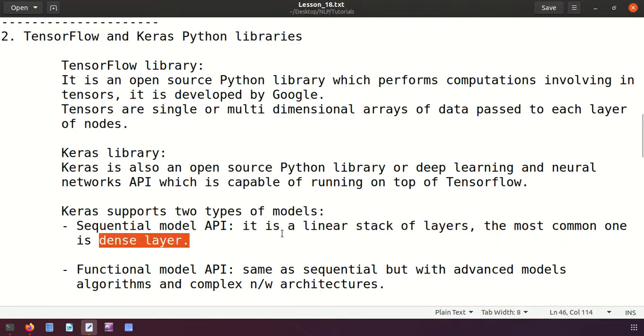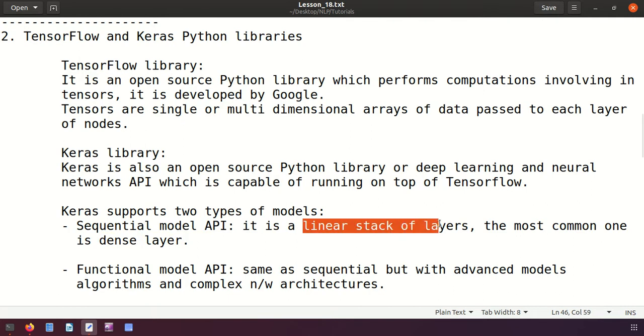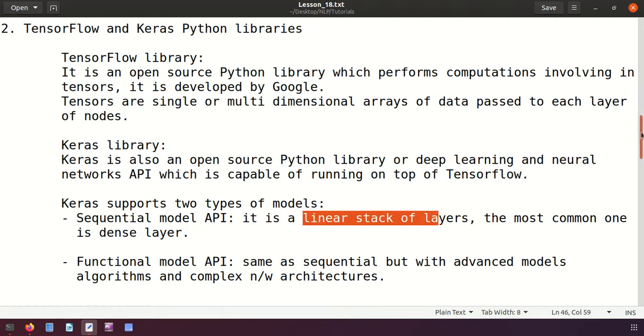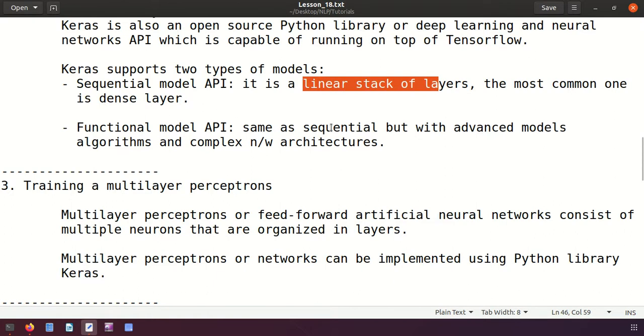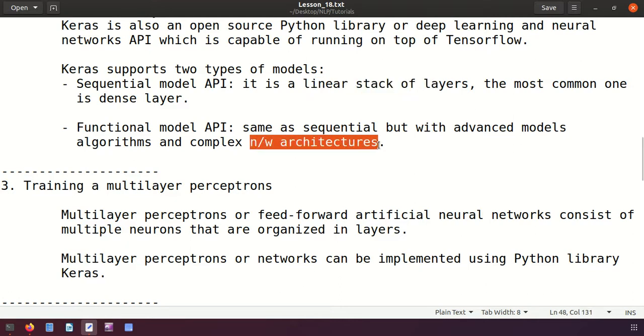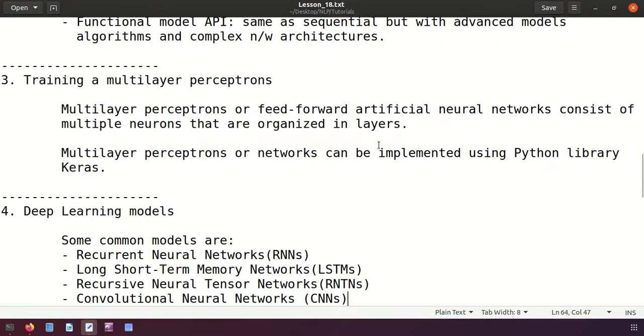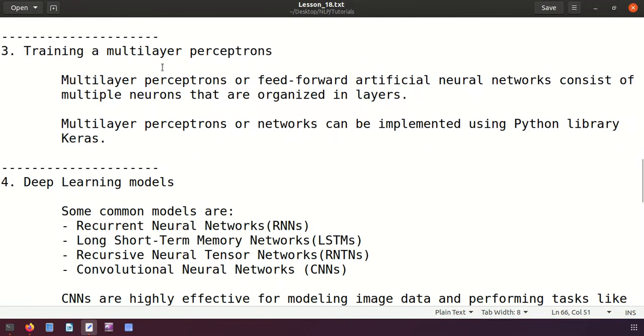So it is a stack of layers, and the one we use the most is called the dense layer. When we talk about functional models, they are the same as sequential models, but for advanced models, algorithms, and complex network architectures. Now let's talk about the third topic, training a multi-layer perceptron.